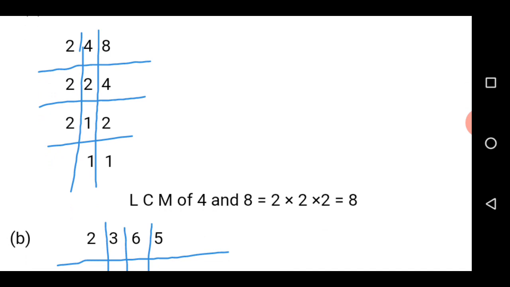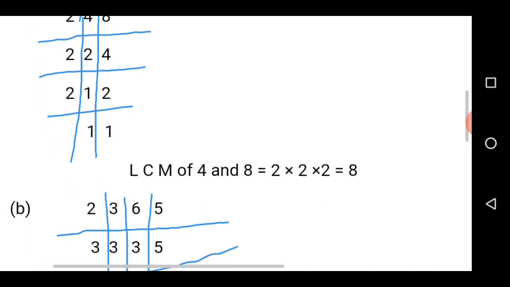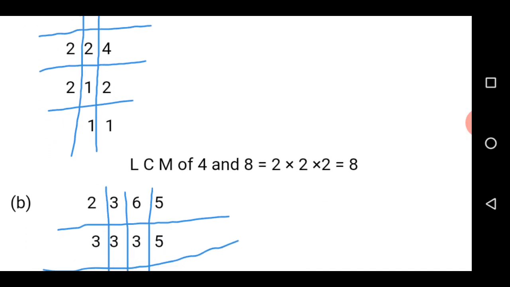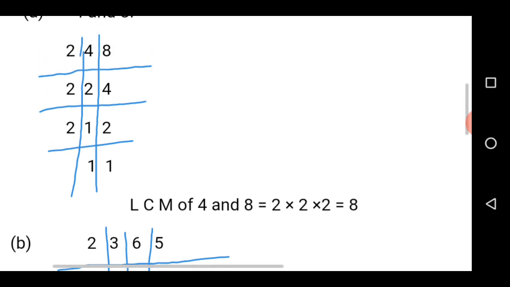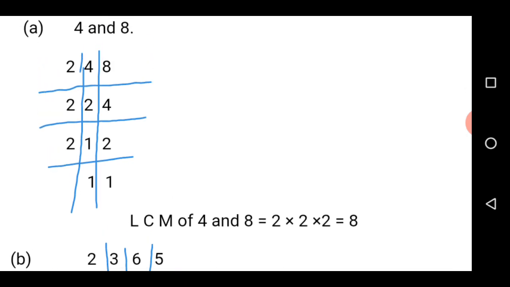Now, let's pick 2 again as our divisor. How many 2 are we going to get in 2? Is 1. How many 2 are you going to get in 4? We are going to get 2. So, let's move on again. How many 2 are you going to get in 1? We are going to repeat the 1. How many 2 are you going to get in 2? Is 1. So, once you arrive at 1, 1, it means you can now conclude by having your LCM of the numbers that are given to you.